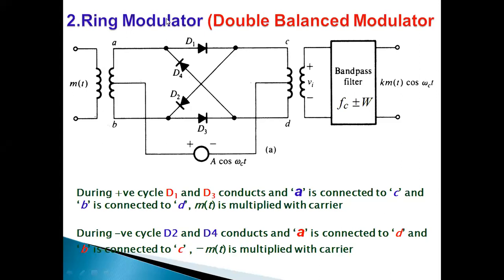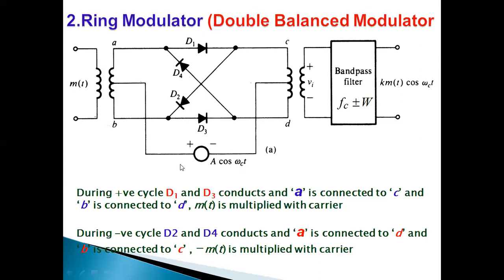For any modulator, what are the basic inputs? Carrier signal and message signal. Here, what are the signals we have? This is the message signal, one input. Am I right? Yes, sir. This is Vc cos ωc t, the other input.